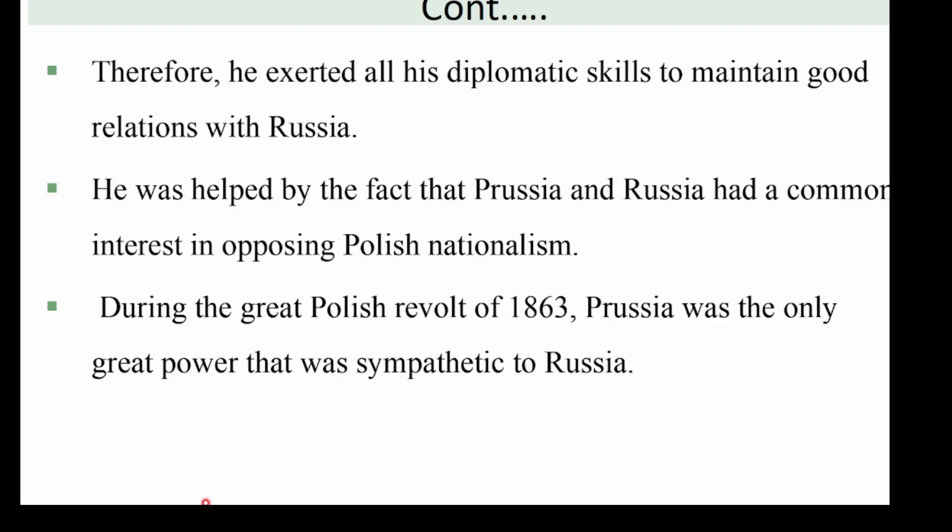Namni kun he was helped by the fact that Prussia and Russia had common interest in opposing Polish nationalism. Lamaan isaanii maal qabu? Common interest qabu. Polish nationalism kuma duree biraa keessatti ilaalla waan ta'eef kanaaf isaan kana walii barbaadu.